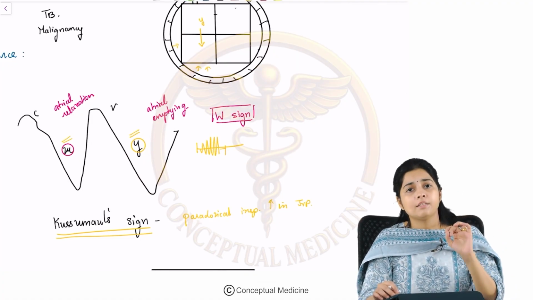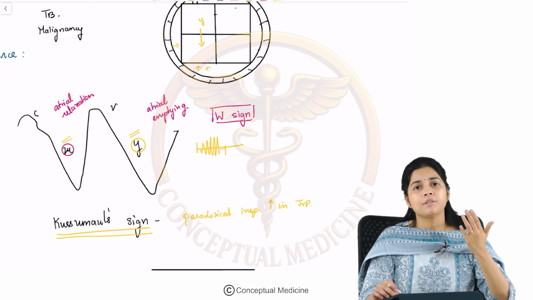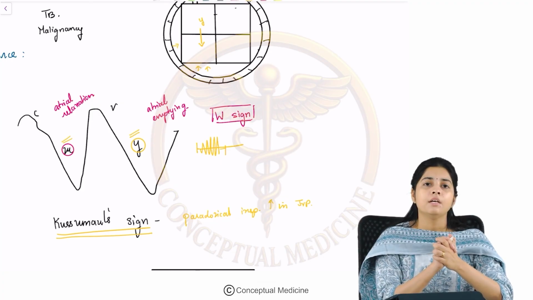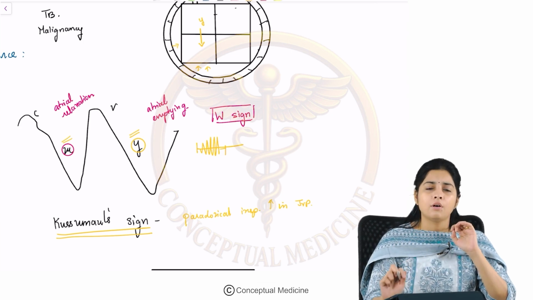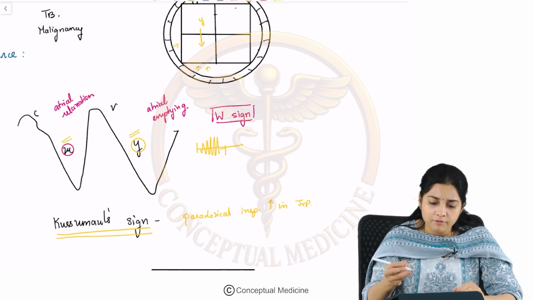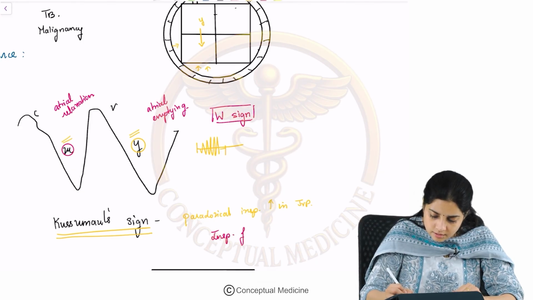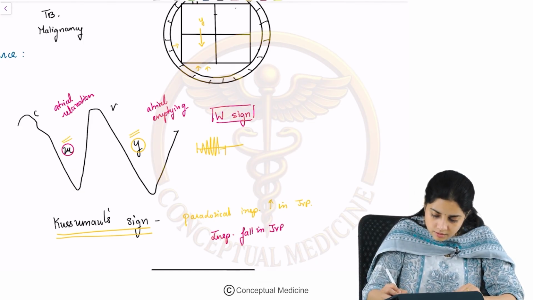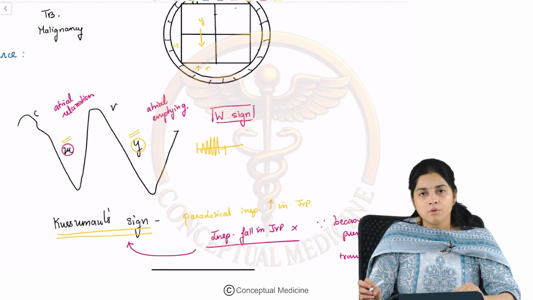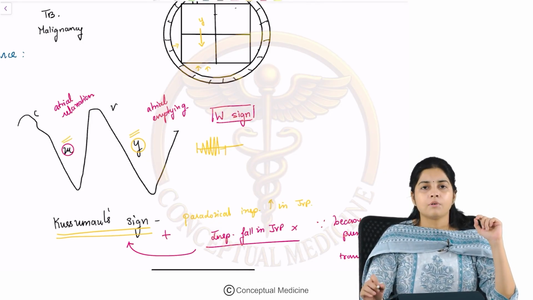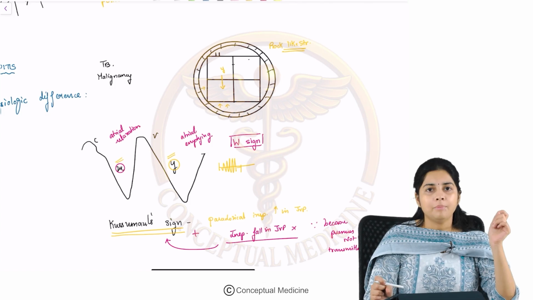In constrictive pericarditis, we know that the thoracic pressures are not transmitted to the heart because of a rock-like pericardium which is encasing the heart, right? A cage-like pericardium which is encasing the heart. So, the pressures will naturally not be transmitted. So, will there be an inspiratory fall in the JVP if the pressures are not transmitted? Inspiratory fall in the JVP will not be there because the pressures are not transmitted. This is what results in what is called the positive Kussmaul sign, which is seen in constrictive pericarditis.